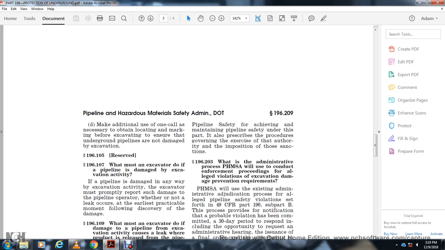If the pipeline is damaged by any of the excavation activity, the excavator must promptly report it to the pipeline operator, whether or not a leak occurs, at the earliest practical moment following discovery of the damage.